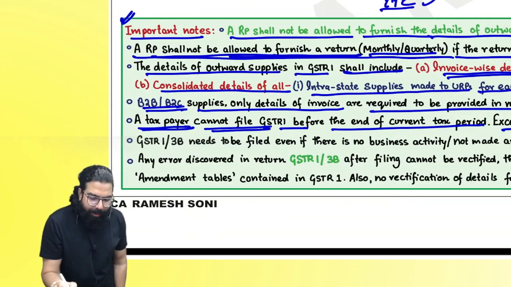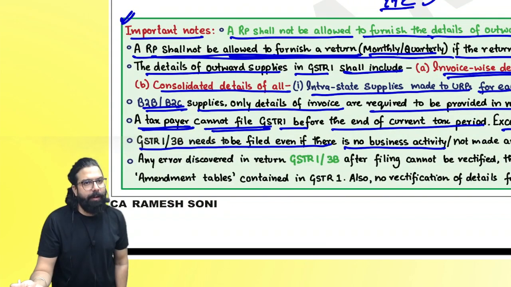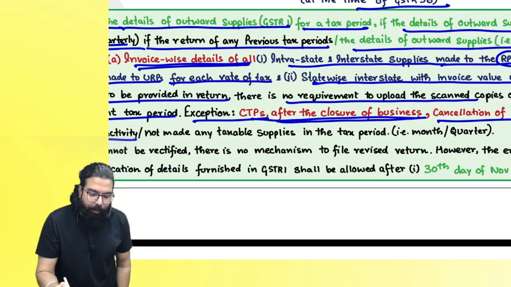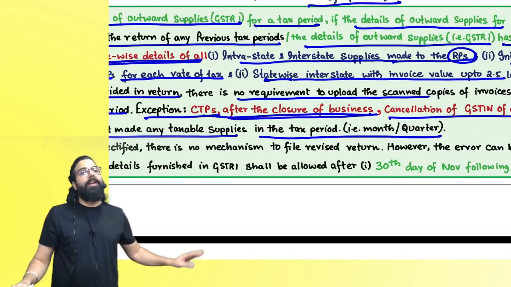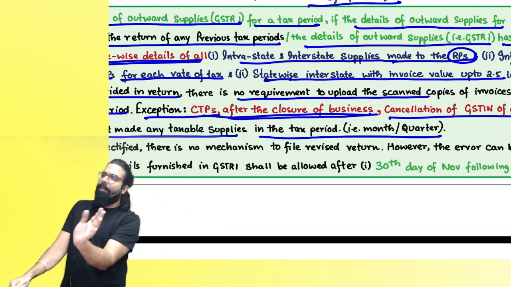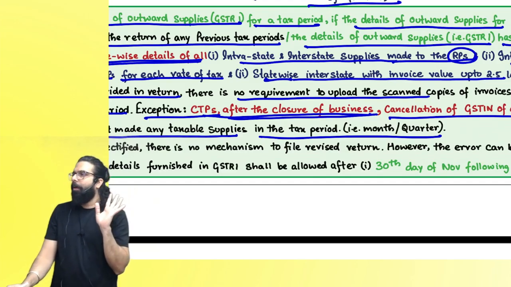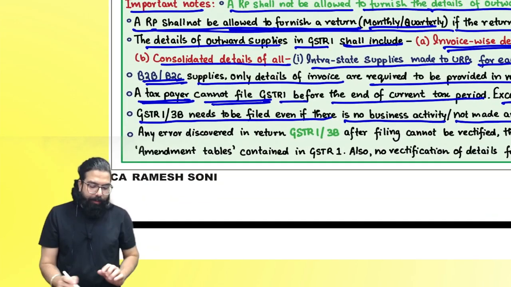GSTR1, GSTR3B needs to be filed even if there is no business activity. Yes or no? Nil GSTR3B. No, not made any taxable supply, but still you will have to go ahead and file your GSTR1 and GSTR3B. Basically whatever return you have to file, even if it is nil. Can I go ahead, everyone? Now, sir, everyone over here.